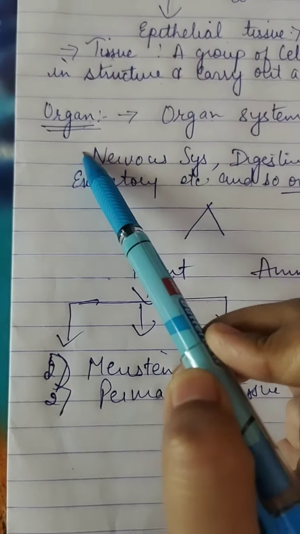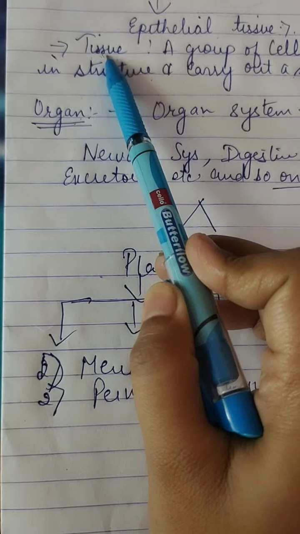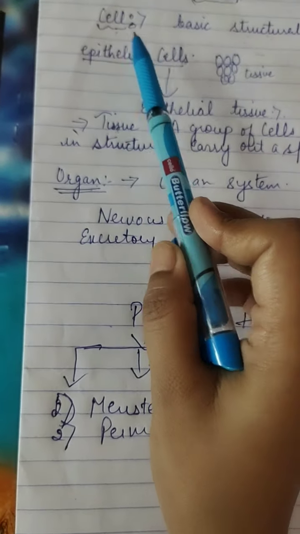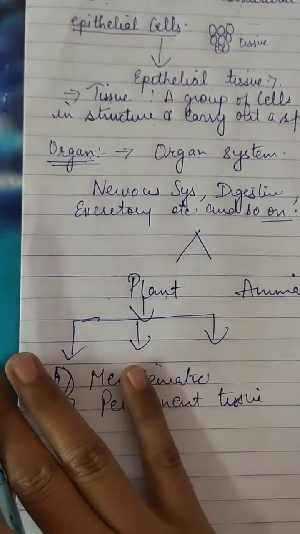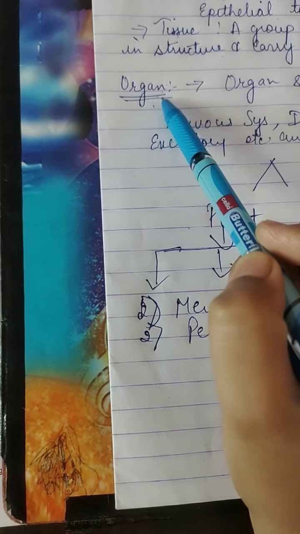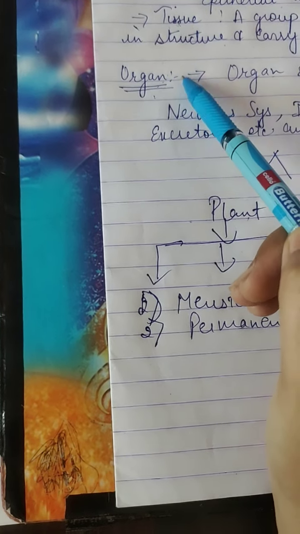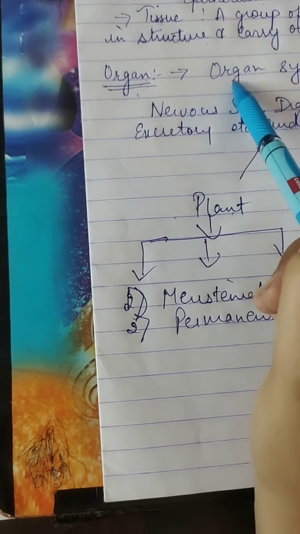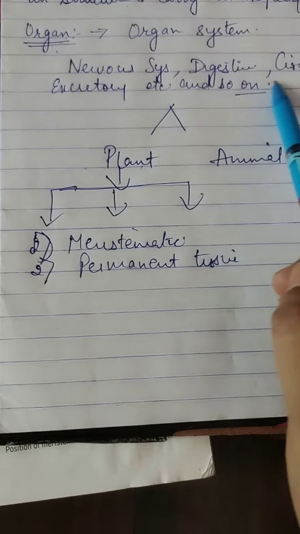Now next, organ. Organ means parts of the body. How does it form? With the help of tissue. And how is tissue formed? With the help of cell. Cell forms tissue, and further tissue forms an organ. And what is the function of organ? Various organs work in coordination and perform their own function. And further organs form organ system. As you can understand with the help of these examples.